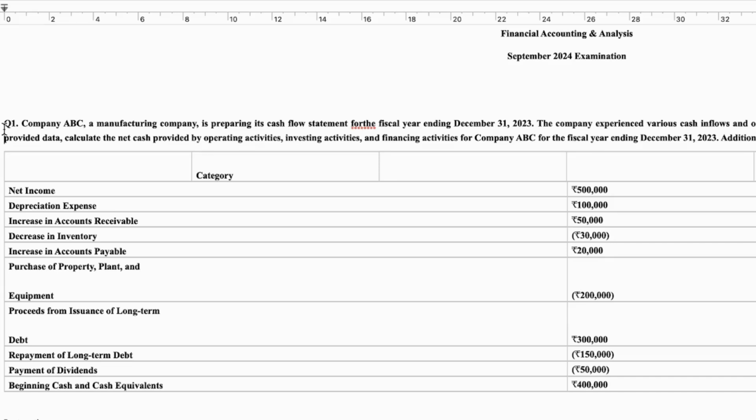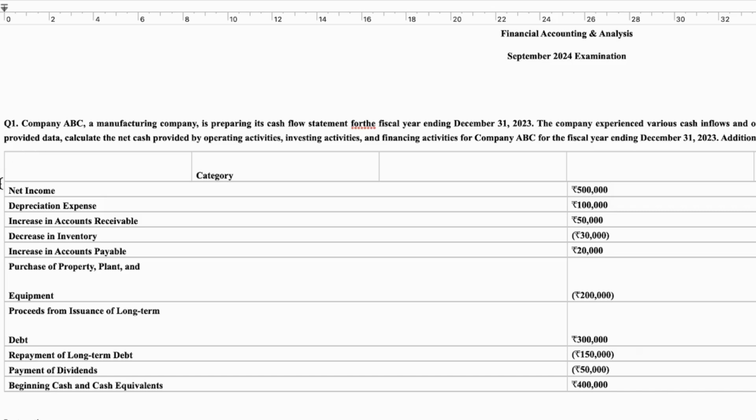Based on the provided data, calculate the net cash provided by the operating activities, investing activities, and financing activities for Company ABC for the fiscal year ending on December 31, 2023. Additionally, determine the net increase or decrease in cash and cash equivalents for the period.